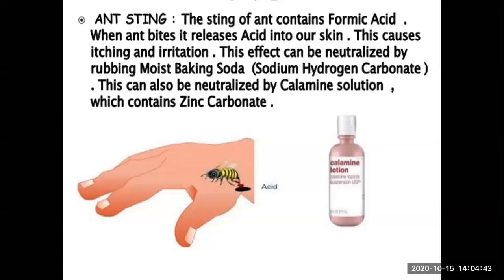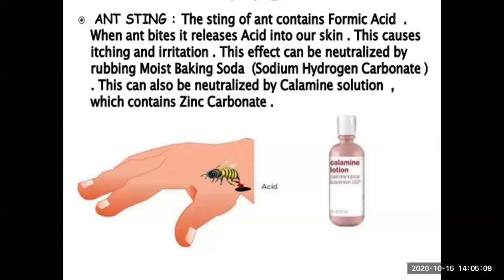Now to get relief from this itching and irritation, we have to neutralize the effect of this acid. For that we use baking soda. Like we have discussed, baking soda is one of the bases. So baking soda हम वहाँ पर use कर सकते हैं ant sting से relief पाने के लिए. And we can also use calamine solution. इसके अलावा हम calamine solution भी use कर सकते हैं.